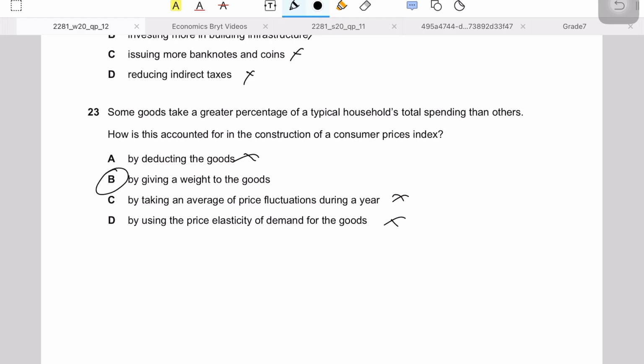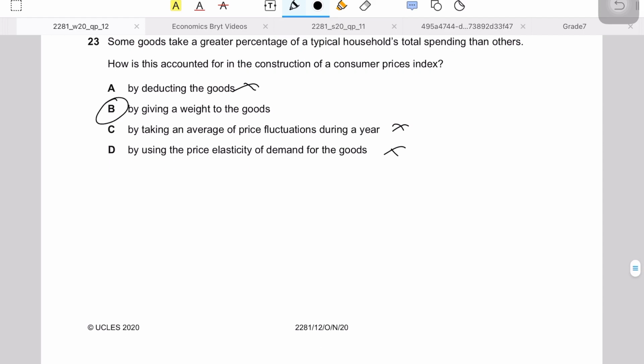Households' total spending means average households' total spending, like me and you, right? So if certain goods consume a greater percentage of our spending, maybe a typical average person spends more money on buying clothes, right? A middle class person, let's say. So obviously, when we are constructing the CPI, we rank that. We are going to give that particular expenditure a greater weight as compared to all the other expenditures in a typical or average basket of goods. So the answer is B.